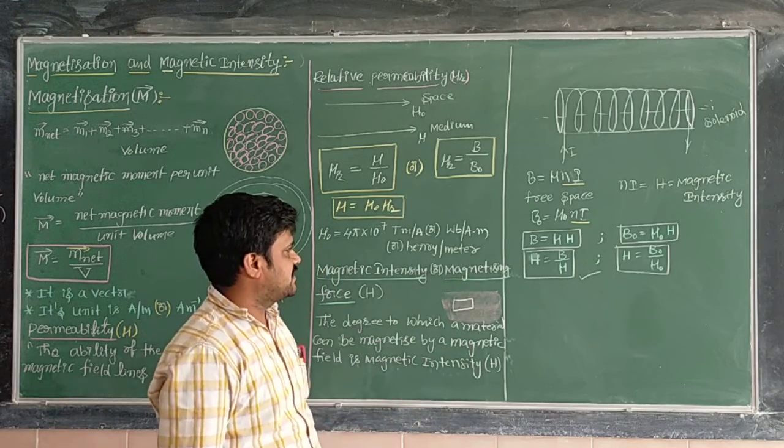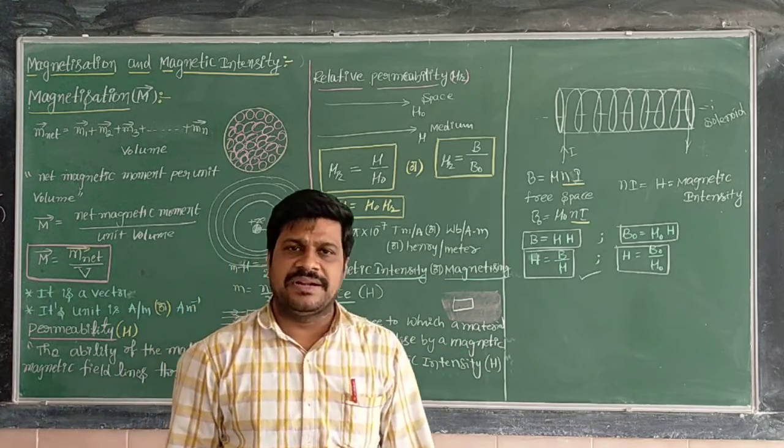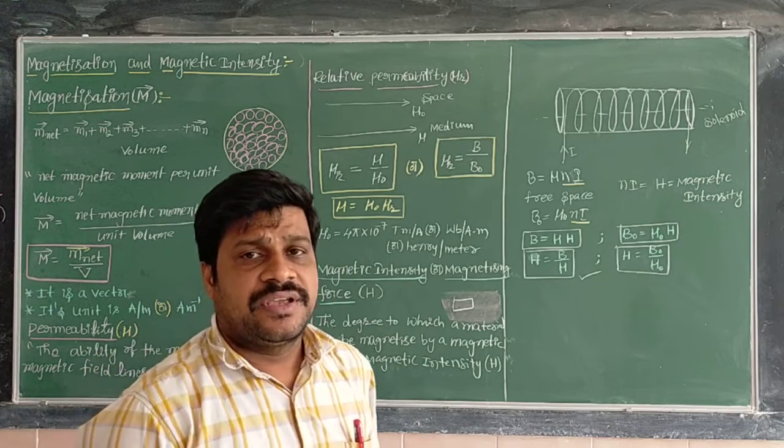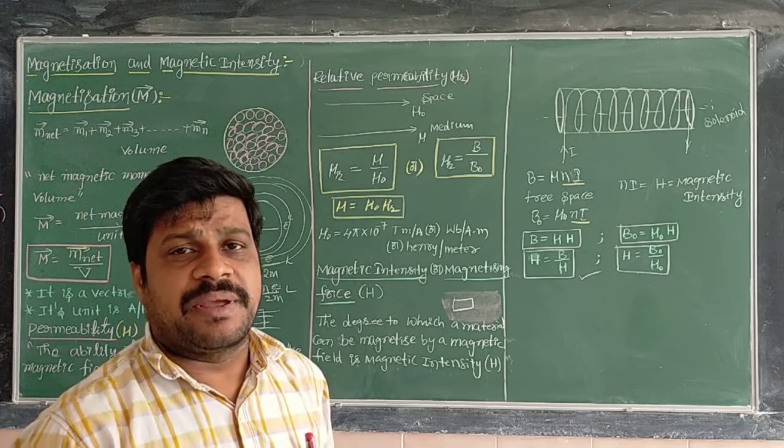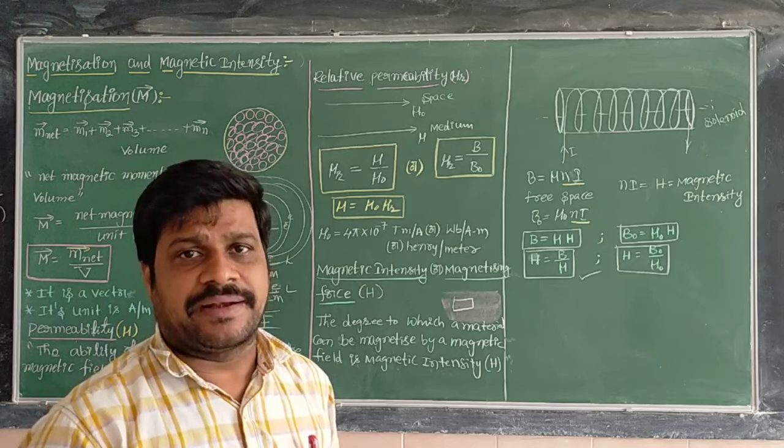Right? Magnetic intensity is nothing but the degree to which a material can be magnetized inside a magnetic field.